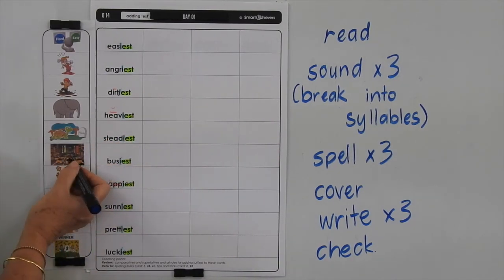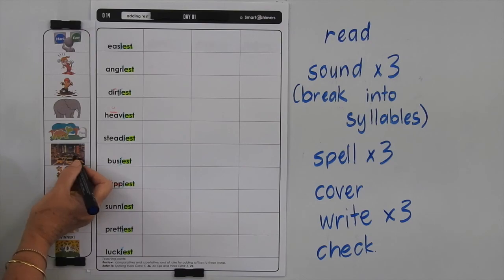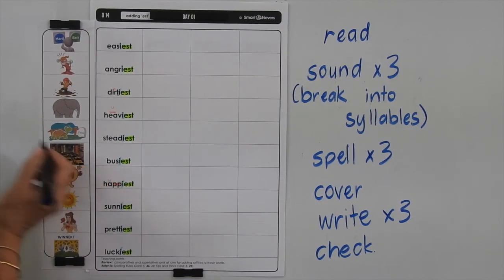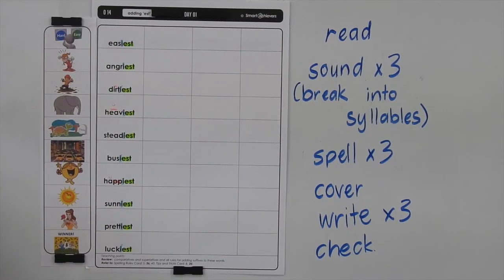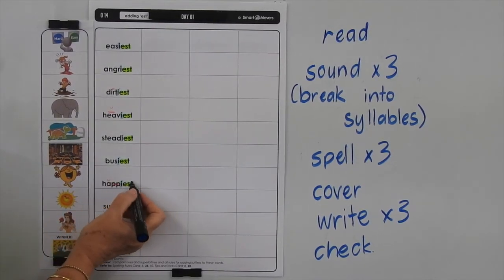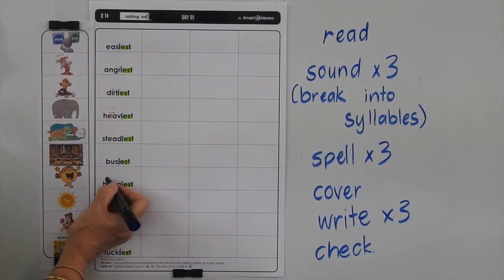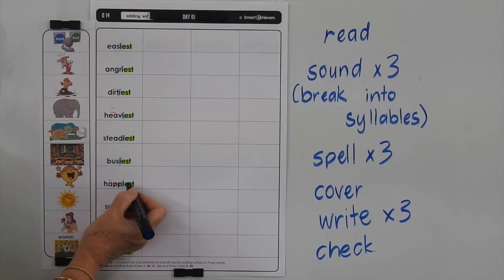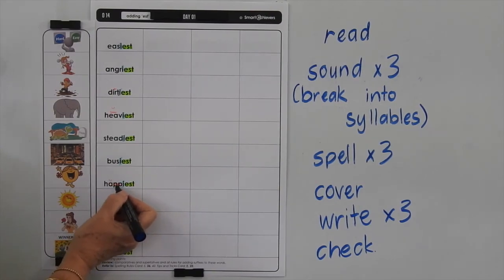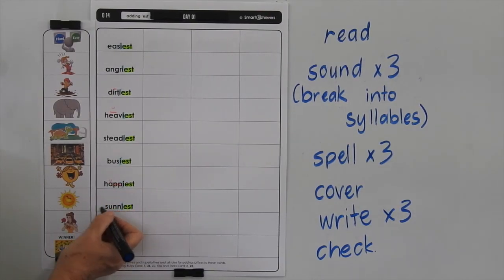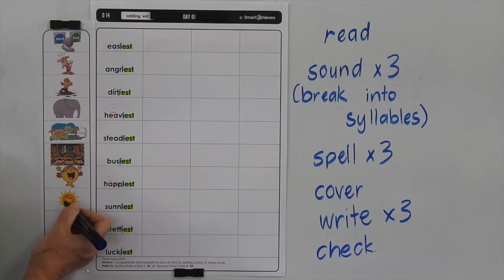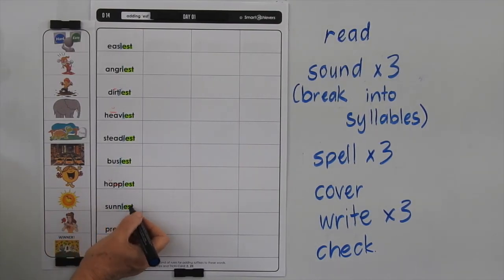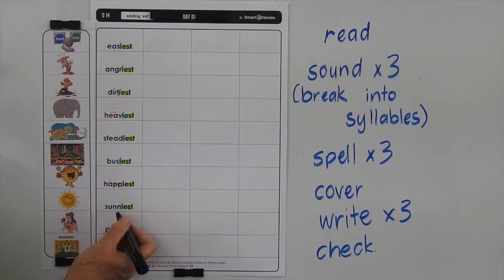Busiest means something is very busy, like the city. This city would be the busiest city probably in the world. Happiest means you're very happy about something, very joyous about something. It's the most joyous you can be, so you say it's the happiest. Sunniest means there's lots of sun, a lot more sun showing on a day than any other day. It means the most sun.